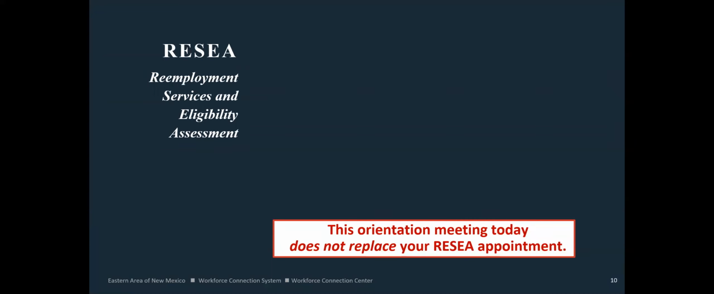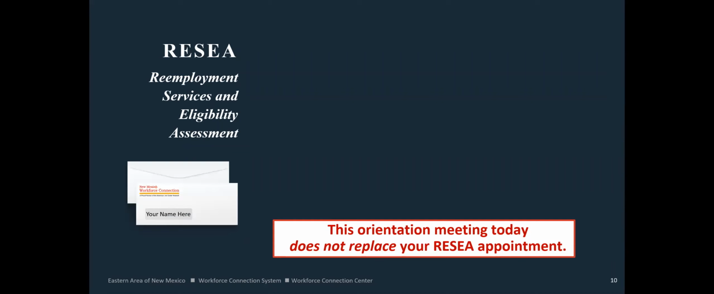Now I would like to tell you about a program that helps you get back to work as soon as possible: the Reemployment Services and Eligibility Assessment Program, or RESEA. You may get a letter from the unemployment insurance program which tells you that you have been selected for this program, and the letter includes a required appointment that you are scheduled for.